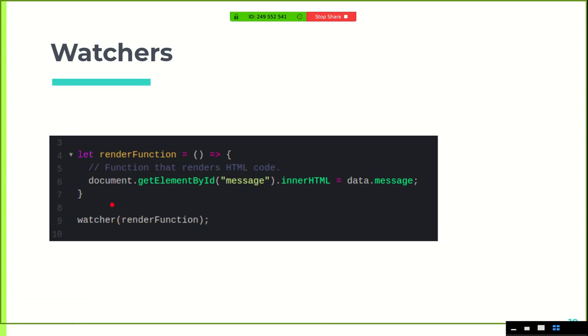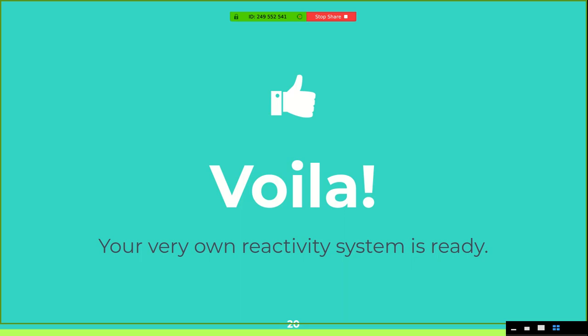As we talked about earlier, in this example we just need a render function to be called after the changes. We don't need any extra target functions. So I have a render function here, which is the target function for all properties, and we have only one property. It simply updates the message p tag with the message id with the latest data.message, and then we pass this into the watcher. Now the whole cycle of the reactivity system is complete. Now we just need to see it in action.